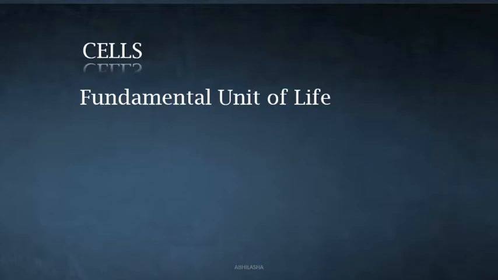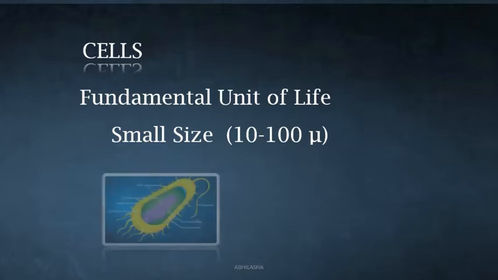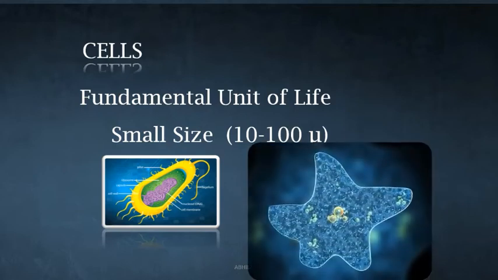In the previous lesson you studied that cells are the fundamental unit of life. But you also studied that cells are very small, 10 to 100 microns. But the living organisms you see around you are not that small. Most of the living organisms are quite big. This means that most living organisms are made of many cells, except some bacteria and amoeba-like organisms.